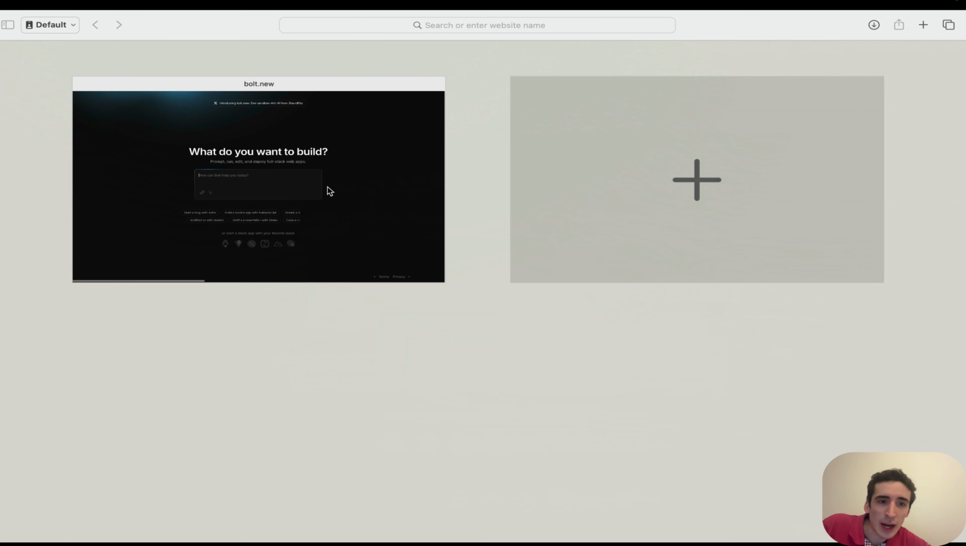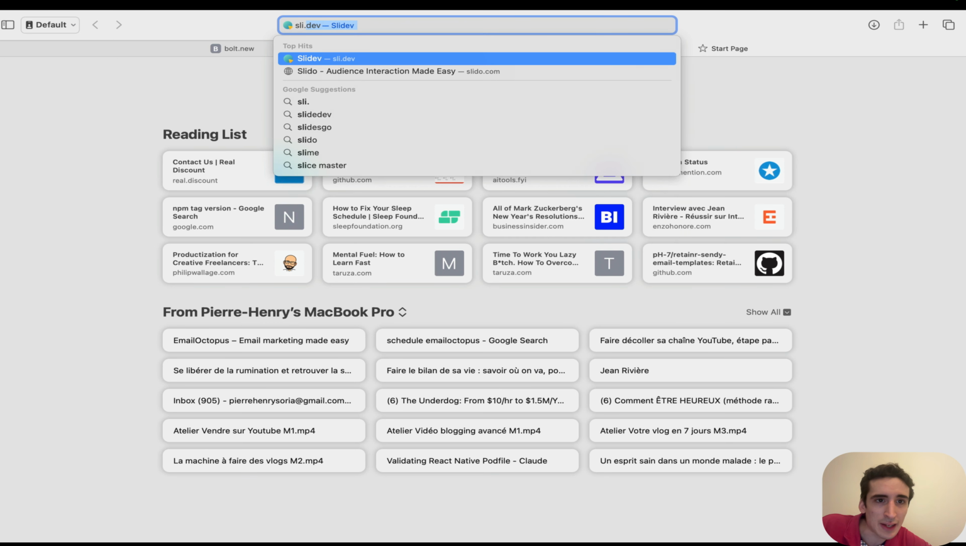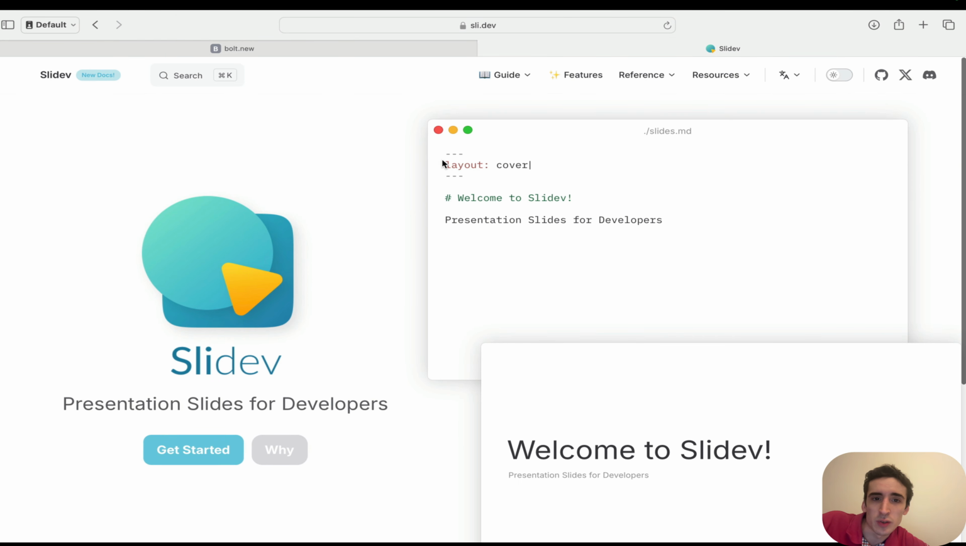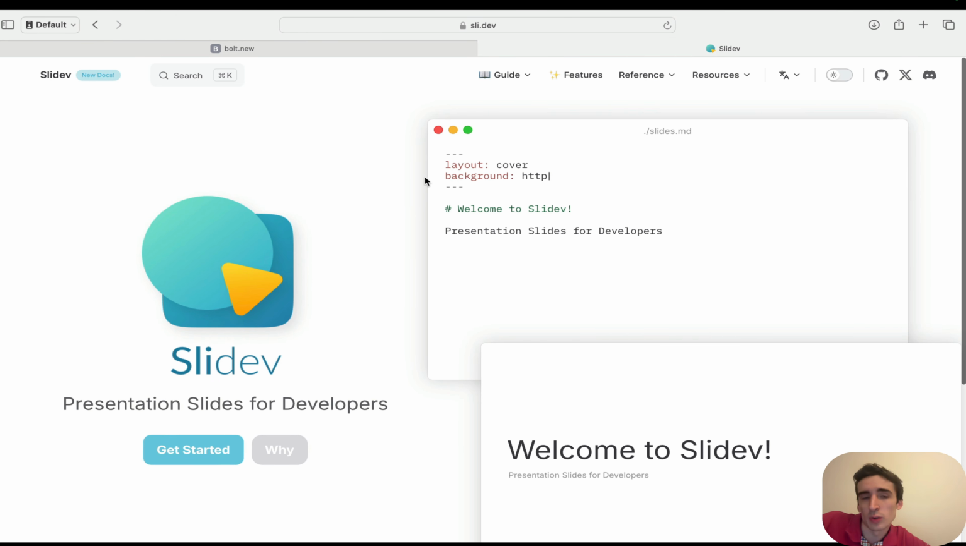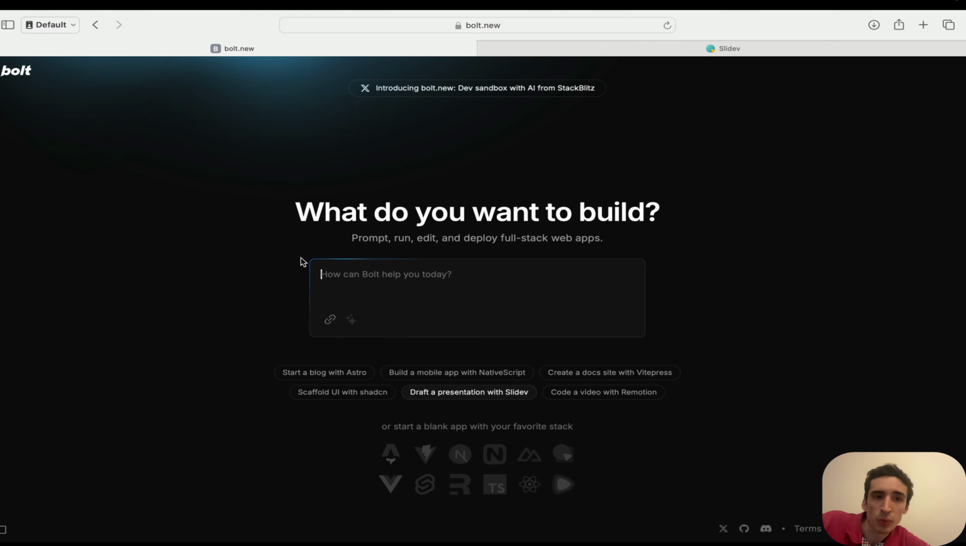With the few prompts you have there, you can basically create a slide deck with Slidev. Slidev, I have been using that one before. It's slidev.dev. It's really cool. It's a PowerPoint alternative for developers, basically. So you will use Markdown and the dashes there for the name of the layout, the name of the background, and so on. It's really nice, but Bold.new will just do all of this for you.